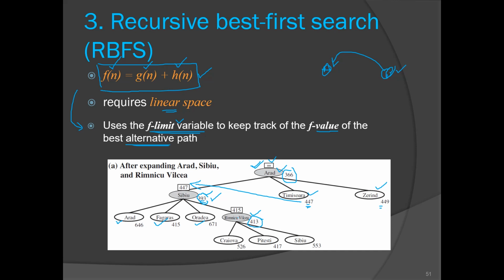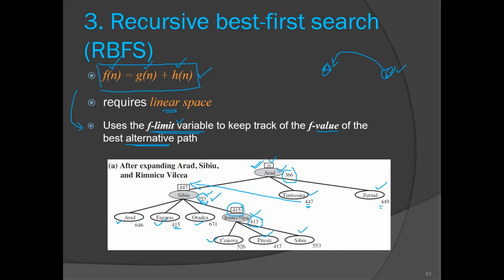Is it a goal state? No. So now who is the best alternative for this RV? It is Fagaras with 415 value. That's why here we have written 415. So for RV, Fagaras is the best alternative. Now we'll apply the goal test whether RV is a goal state. No, so we'll expand it, and now these 3 children are generated.